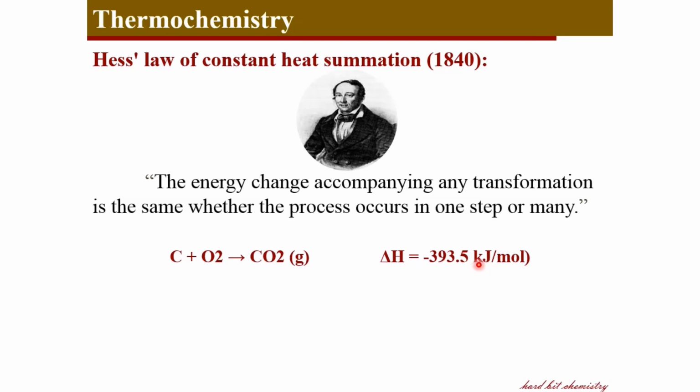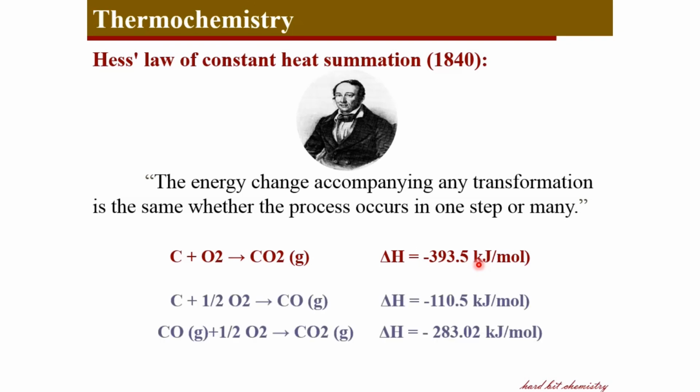And the same conversion, that is carbon to carbon dioxide, can be achieved in two steps like this, where carbon first combines with oxygen to get carbon monoxide, and the carbon monoxide is then converted to carbon dioxide. The first step, the formation of carbon monoxide, involves an enthalpy change of around negative 110 kilojoules per mole, and the second step, carbon monoxide oxidizing to carbon dioxide, involves an enthalpy change of around negative 283 kilojoules per mole.